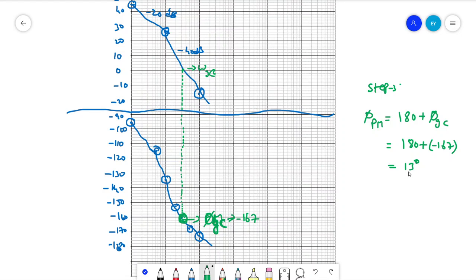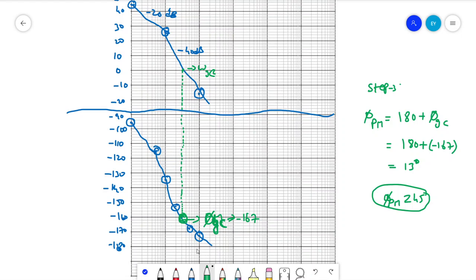In the given specifications, the phase margin PM should be greater than or equal to 45. This is what they expected, but what we got is 13 degrees for the given transfer function.